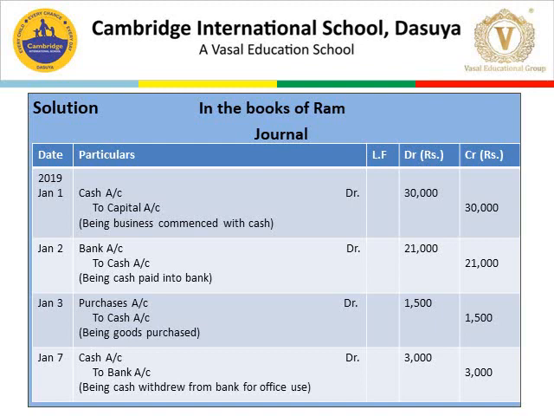So increase in cash is debited, and decrease in bank, which is also an asset, is credited. So the journal entry is cash account debit to bank account. The amount is 3,000. Narration is being cash withdrew from bank for office use.